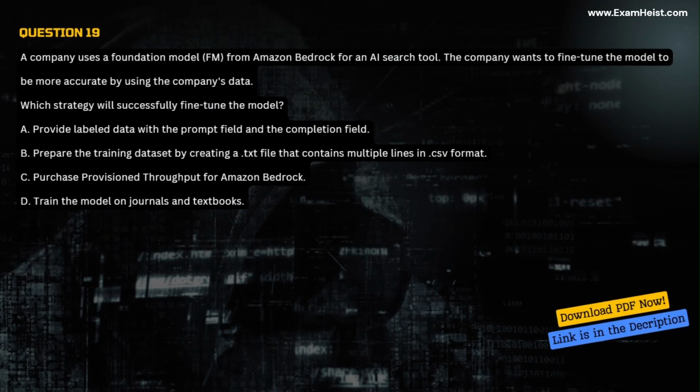Question 19. A company uses a foundation model, FM, from Amazon Bedrock for an AI search tool. The company wants to fine-tune the model to be more accurate by using the company's data. Which strategy will successfully fine-tune the model? A. Provide labeled data with the prompt field and the completion field. B. Prepare the training dataset by creating a .txt file that contains multiple lines in .csv format. C. Purchase provisioned throughput for Amazon Bedrock. D. Train the model on journals and textbooks.